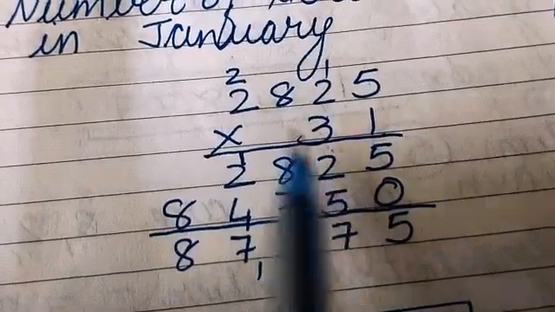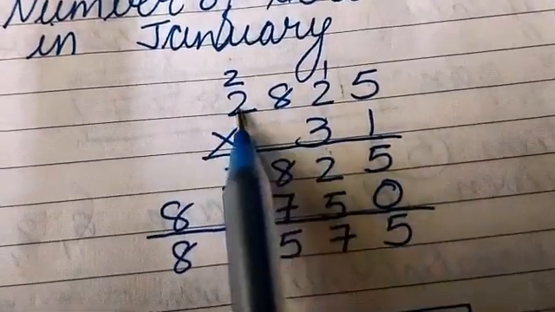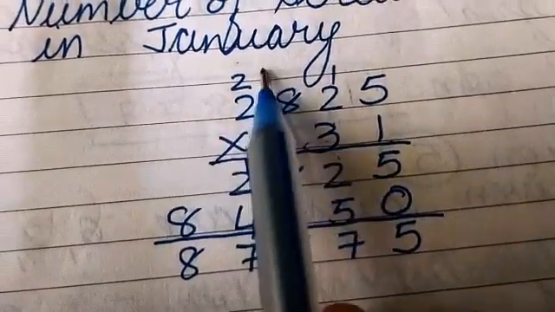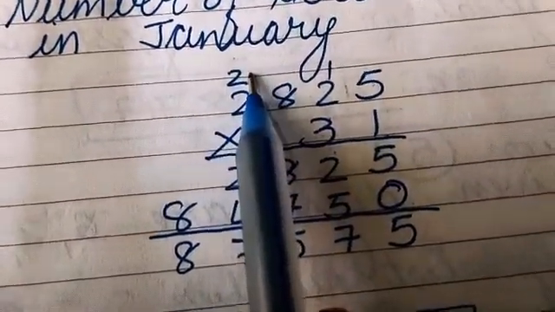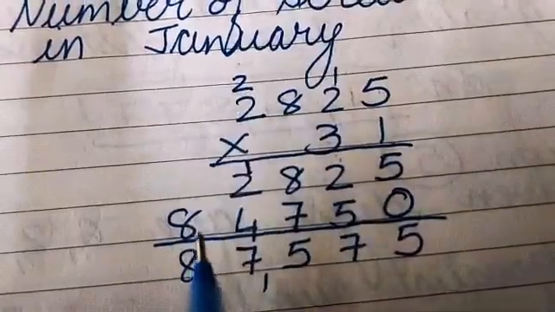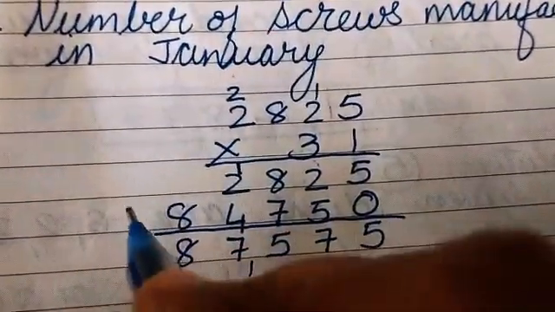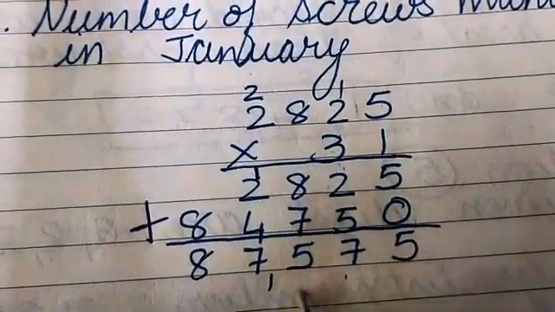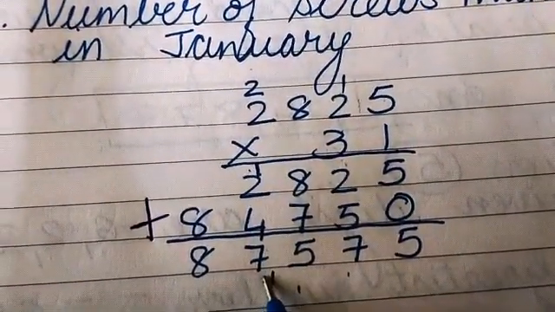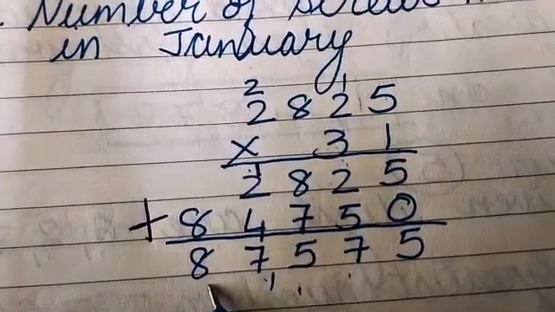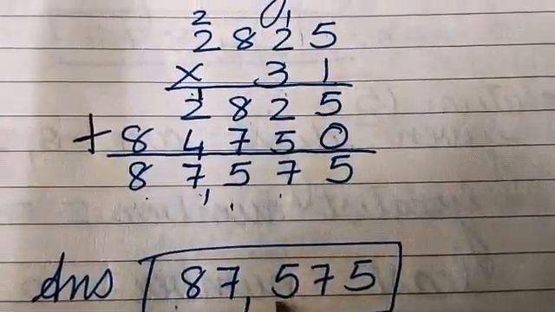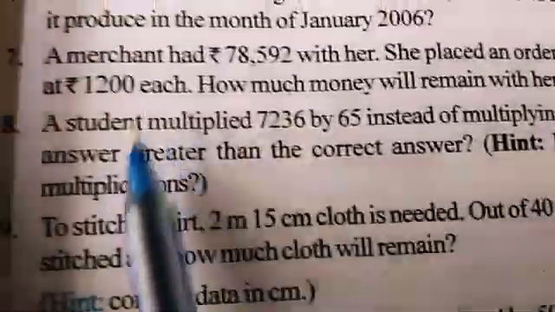And 2 3s or 3 2s, both will be the same. So 3 2s are 6, but before that there is carry 2. So 6 plus 2 is 8, and 7. Now add these numbers. 5, 7, 15, carry 1, 7, and this will become your 8. So our answer will be 87575. Okay.